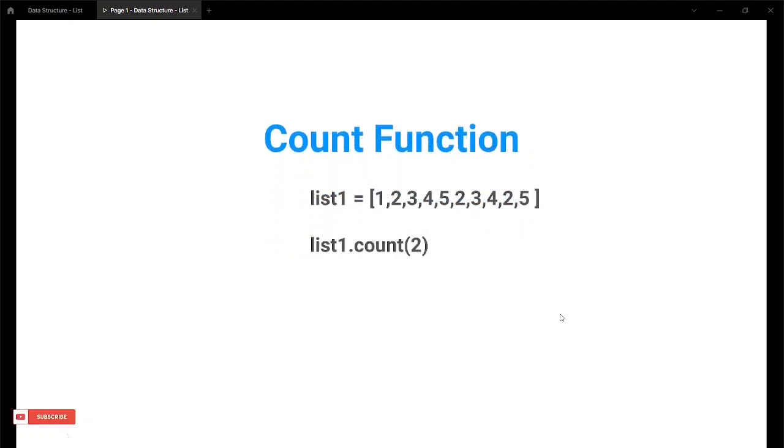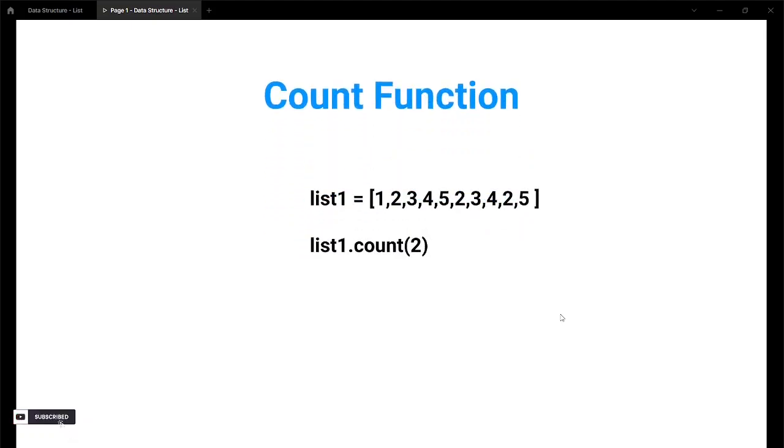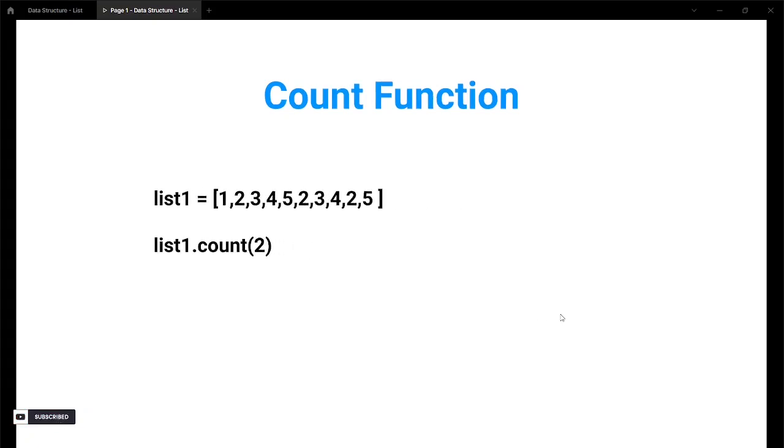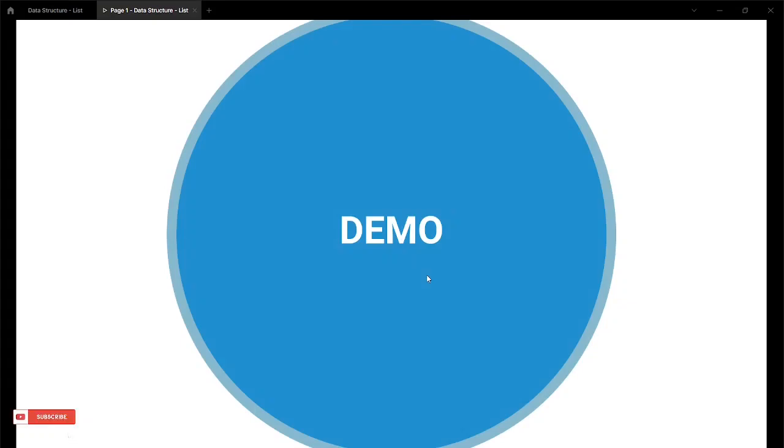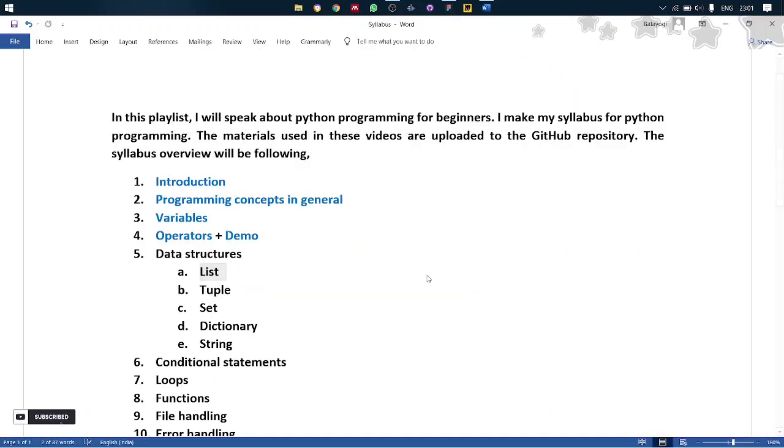So next we see the count function. The count function is used to count the items or elements present in the list. So a simple function, list dot count, and inside the brackets the element. So I'm counting 2 here. The result will be 3 because three 2s are present in this list. We will see the demonstration now. Let me go out first.